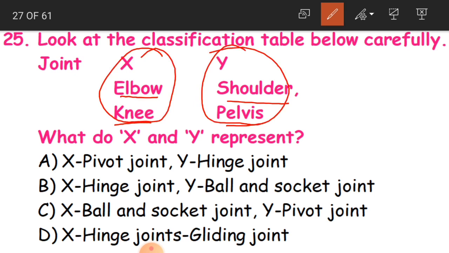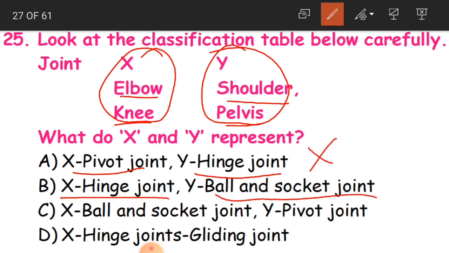Options are like X is pivot joint and Y is hinge joint. So this is wrong. Okay children, this is wrong. And B option is X is hinge joint and Y is ball and socket joint. Yes or no? X is hinge joint. Now what did we learn about hinge joint?